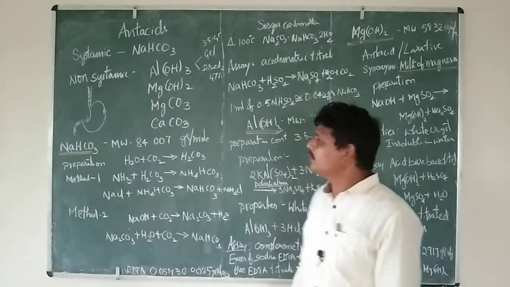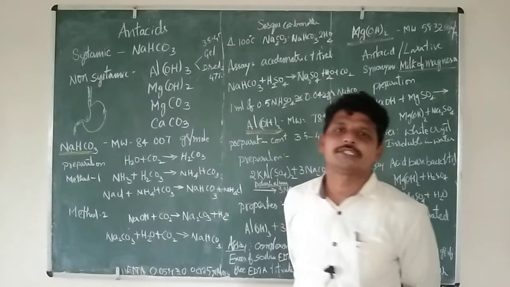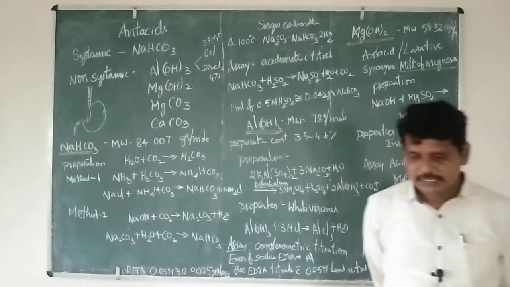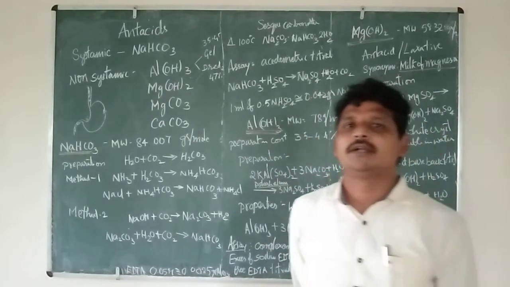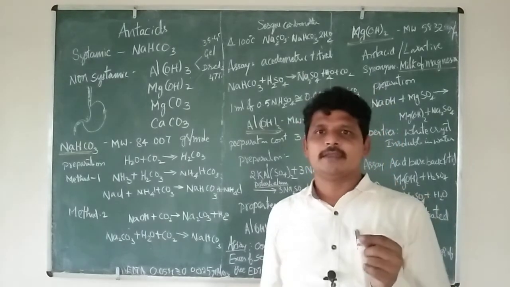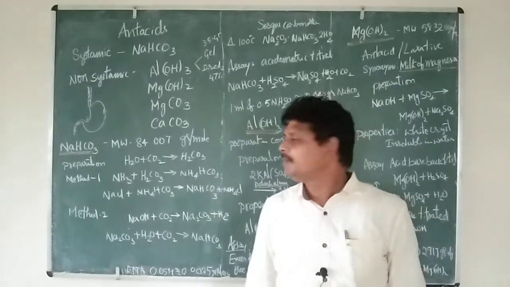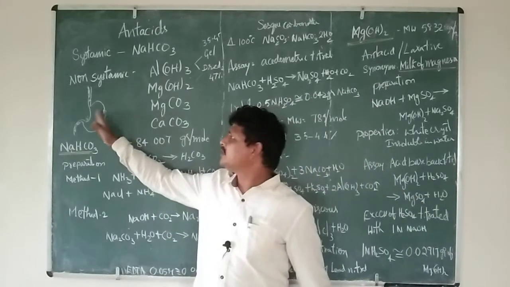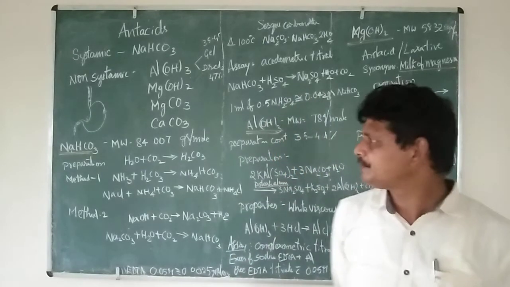The protective layer can basically be formed by three drugs: aluminum hydroxide, magnesium carbonate and calcium carbonate. These are completely insoluble in water, so they can form a thick layer between the muscle and the acid. Thereby we can inhibit the contact of acid and it will enhance the healing capability.